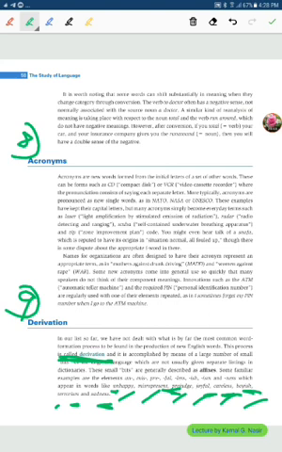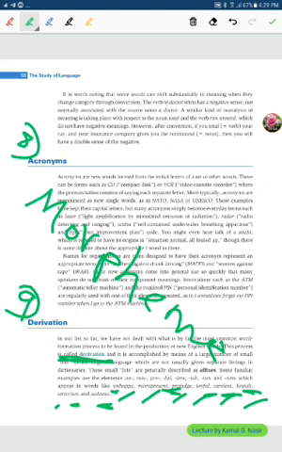Morphologically, the matter is not like this. Morphologically, the morpheme is either free or bound, or either inflectional or derivational.